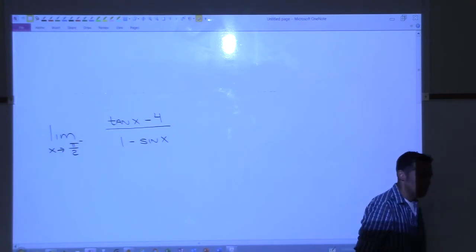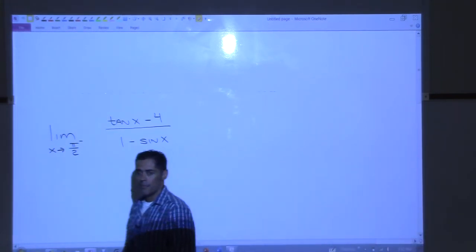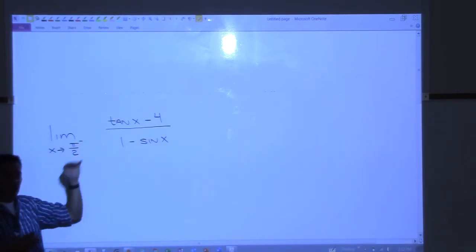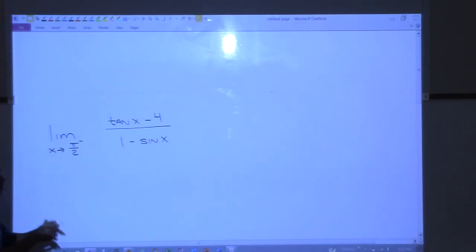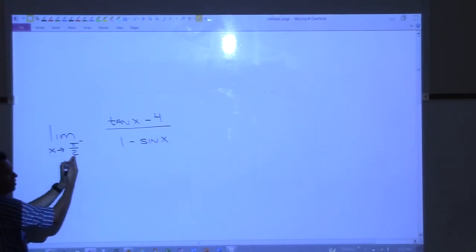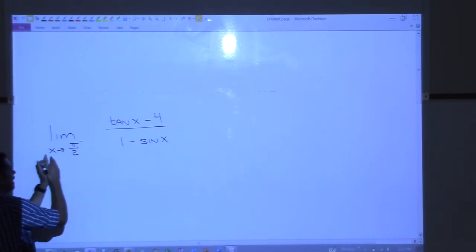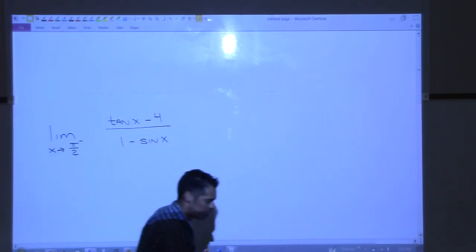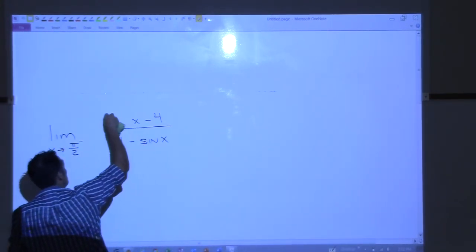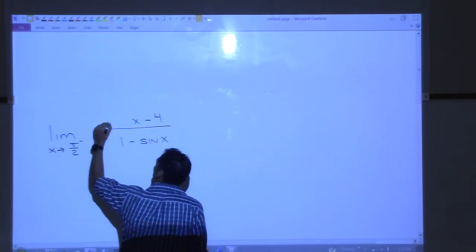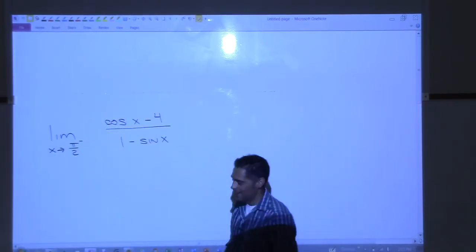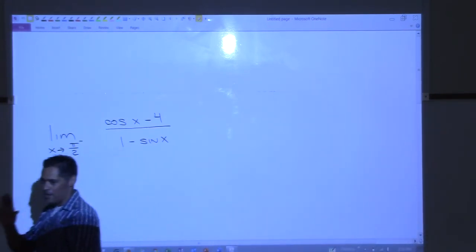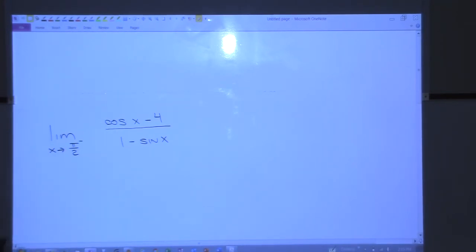So what I see happen in tests is that students will see this and they'll start thinking automatically of what they're going to do without actually having any idea of how the limit is actually behaving. So let's check to see what happens if we replace x with pi over 2. Let's not even care about what side we're coming in from. If x goes to pi over 2, tangent of pi over 2. Oh, crap. Oops. That's undefined. Sorry. Cosine. I'll save it there. Whew, sorry about that. We could handle that. We're just not ready for it right now. All right, cosine of pi over 2.